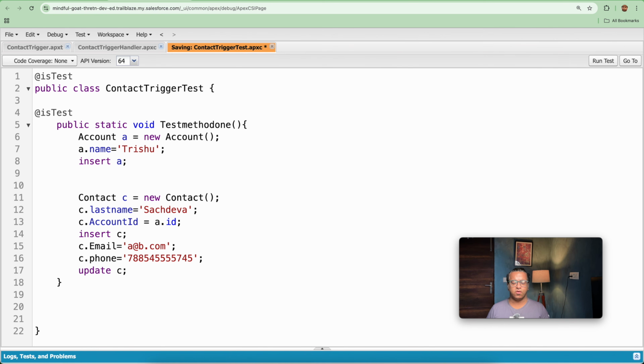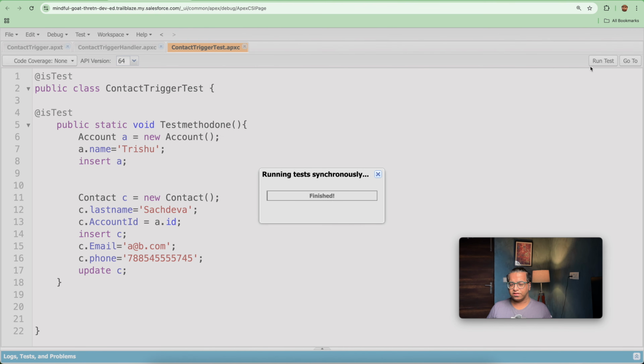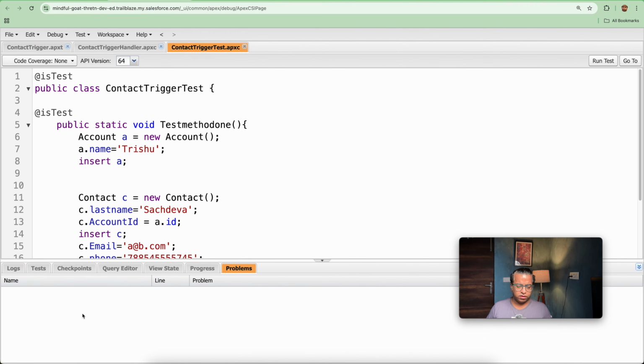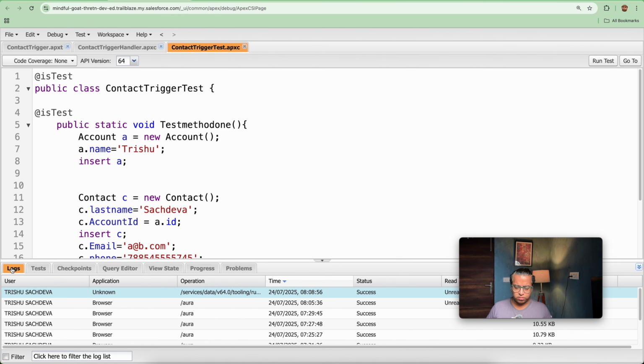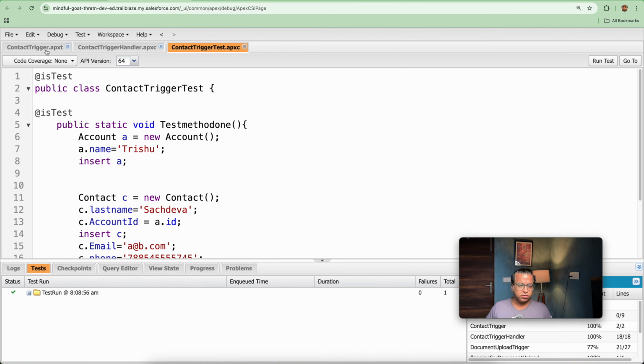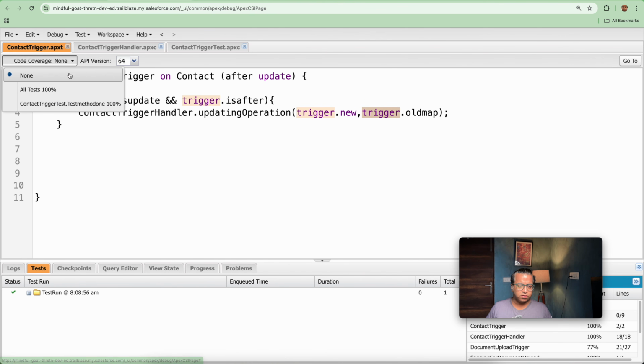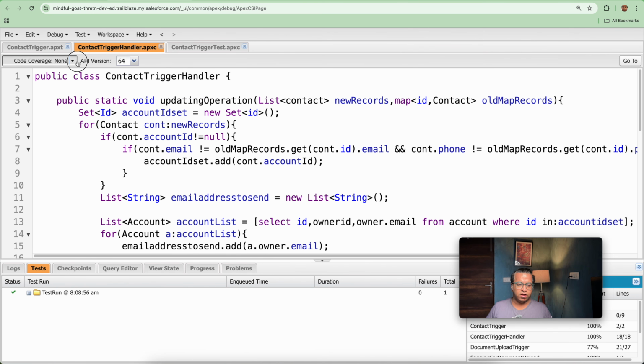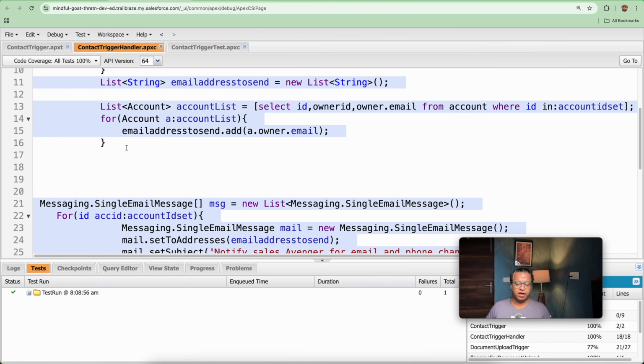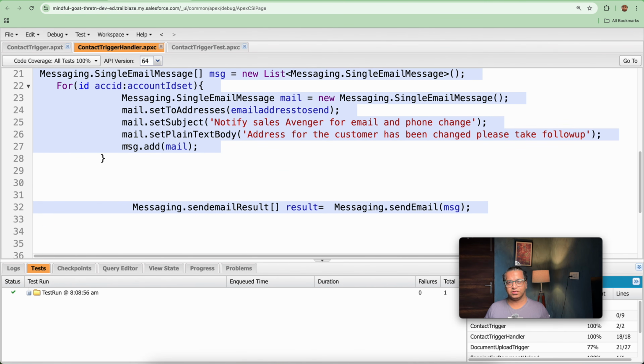So let's save this out. Since our trigger has been tested on a real-time basis, let's run the test class here and see if it is creating any problem or not. I don't think it will create any problem. So we get a success and even our test has been passed. Let's go on the trigger. We get 100% on the trigger. Let's go on the handler and we got 100% code coverage.